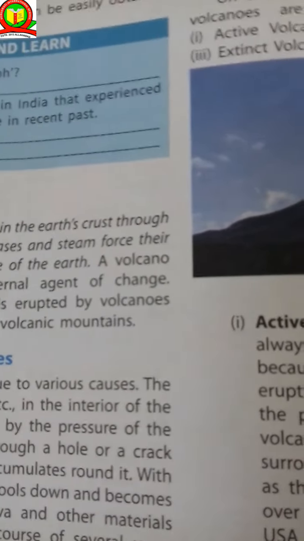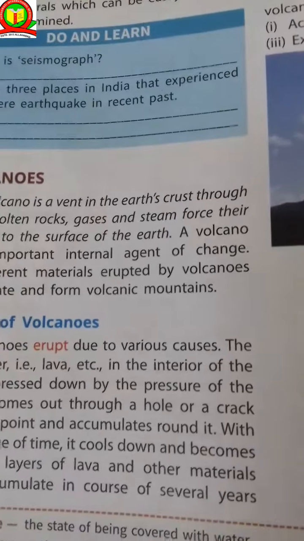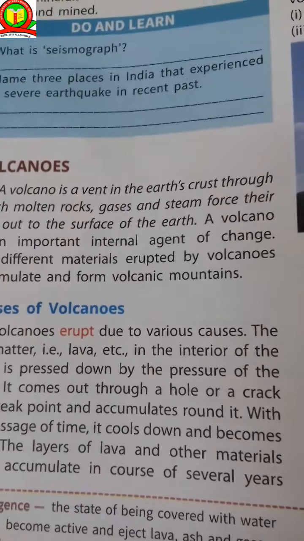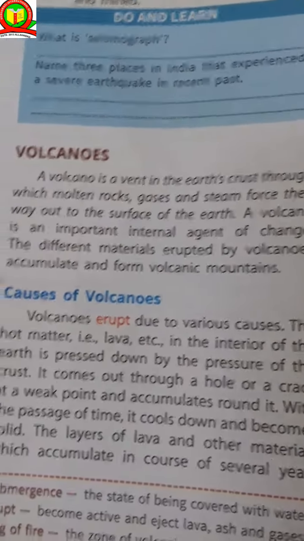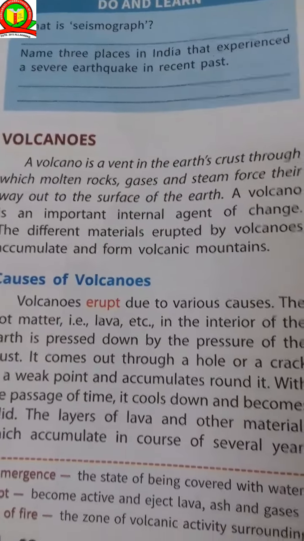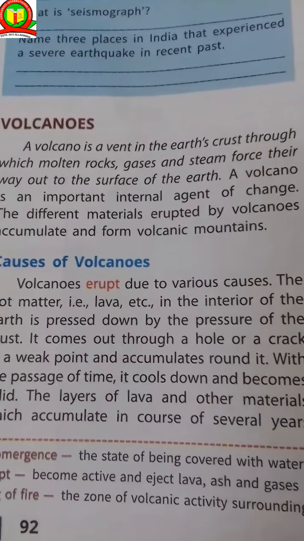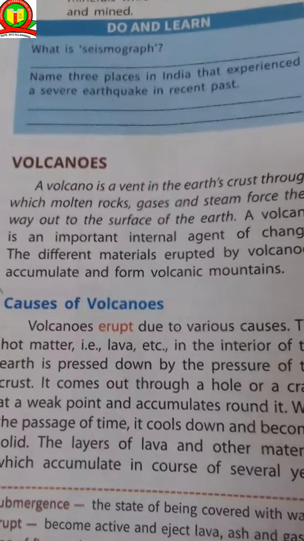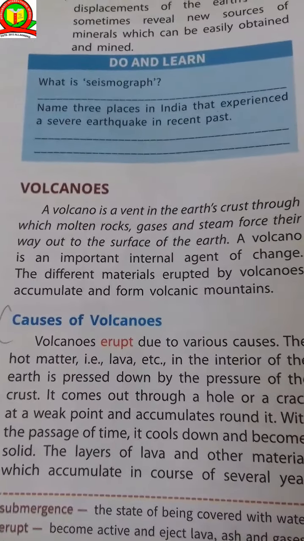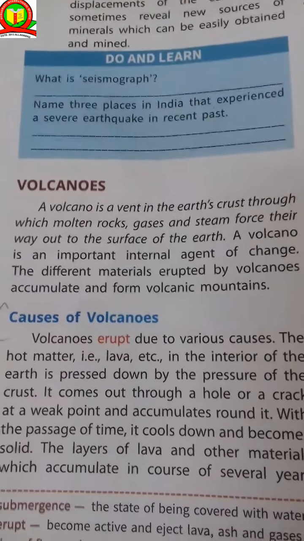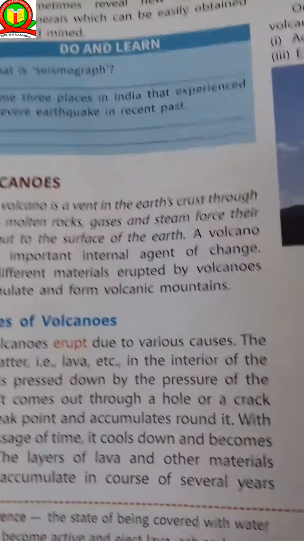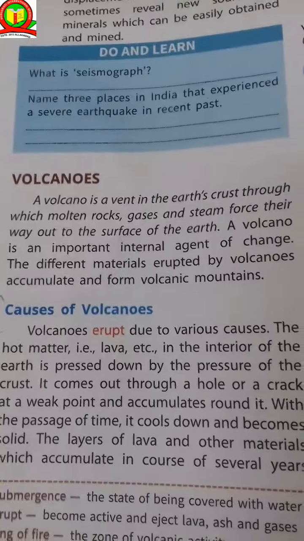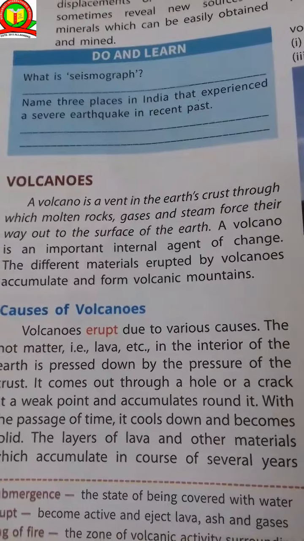A volcano is a vent in the earth's crust through which molten rocks, gases and steam make their way out to the surface of the earth. Volcanoes are an important internal agent of change, and the different materials erupted accumulate and form volcanic mountains. Causes of volcanoes: volcanoes erupt due to various causes.